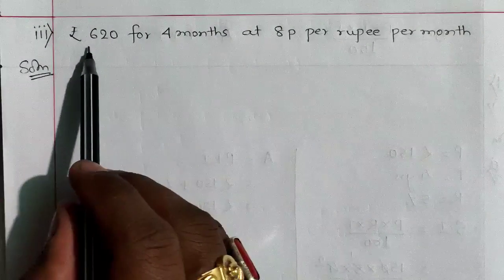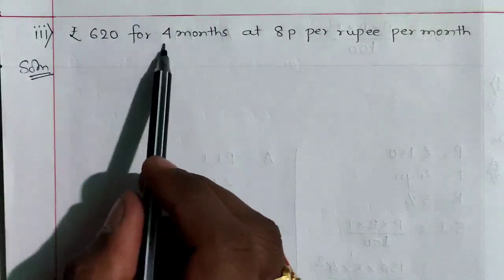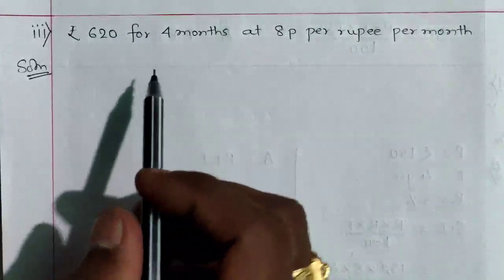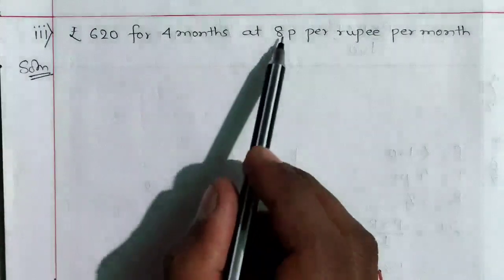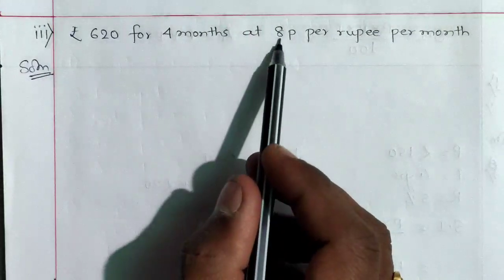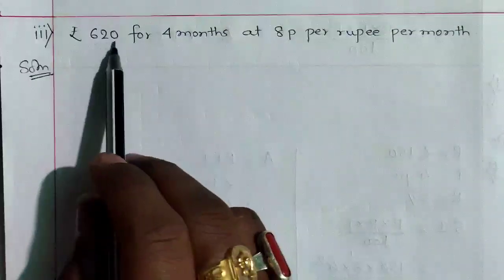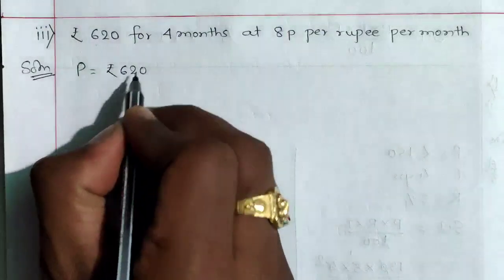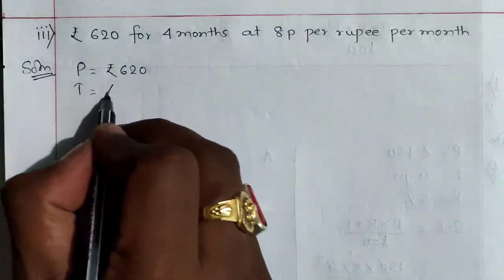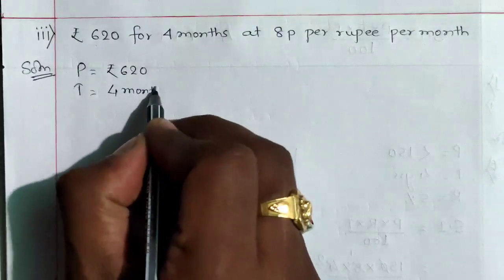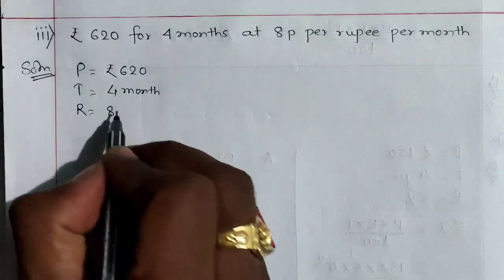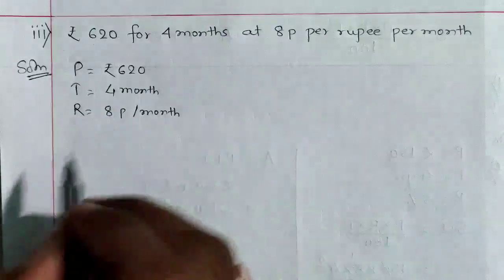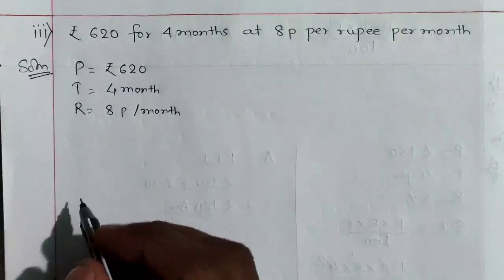Question number 3 is saying rupees 620 for 4 months at 8 paisa per rupee per month. It means 8% will be the rate of interest and 620 will be the principal. First we will write the things given. Principal is equal to rupees 620. Time is equal to 4 months and rate is equal to 8 paisa per month. Now we have to calculate simple interest and amount.